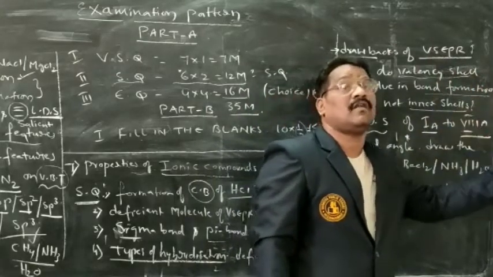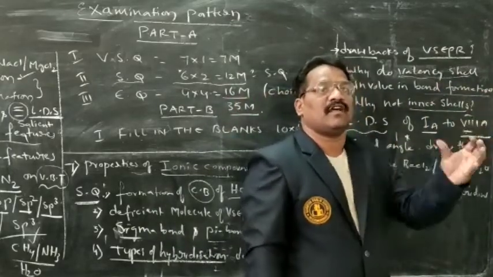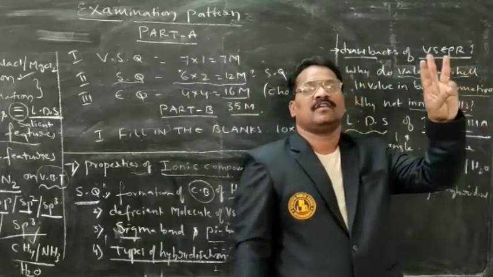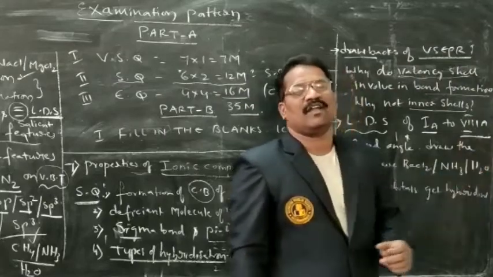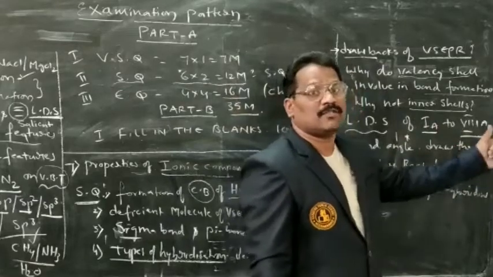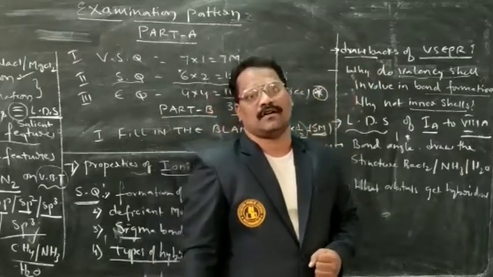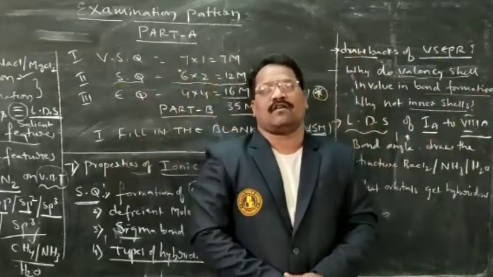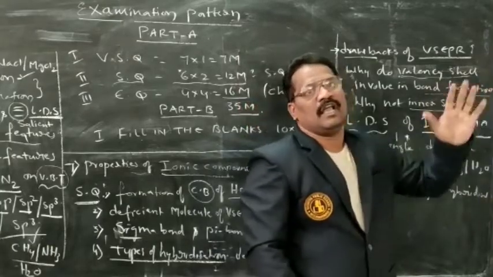Those elements are called non-metals. There is a deficiency of electrons, so they have to gain electrons. In 5A group elements, three electrons are gained, therefore valency becomes -3. In 6A group elements, deficiency of 2 electrons, therefore valency is -2. In 7A group elements, deficiency of only 1 electron, so it will gain that electron. In 8A group elements, there is no valency, completely filled with 8 electrons, so no electron is unpaired. Therefore, it is called a stable electronic configuration.